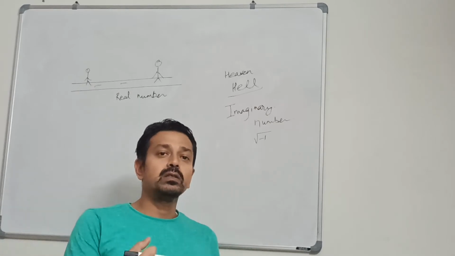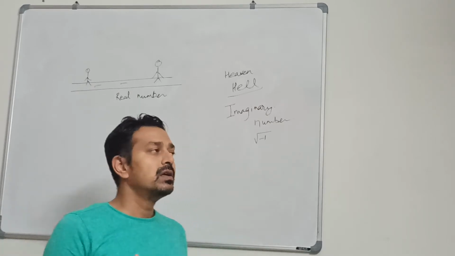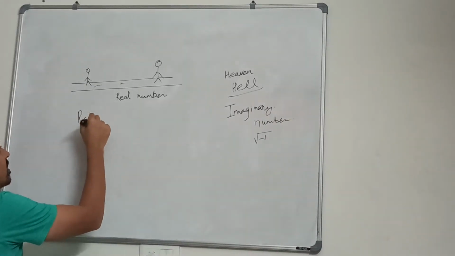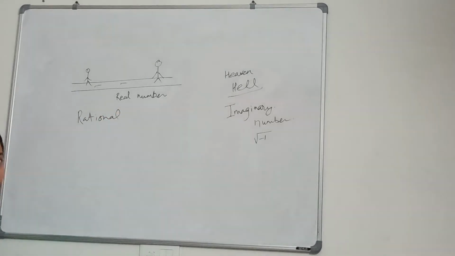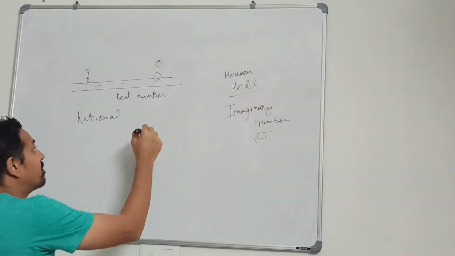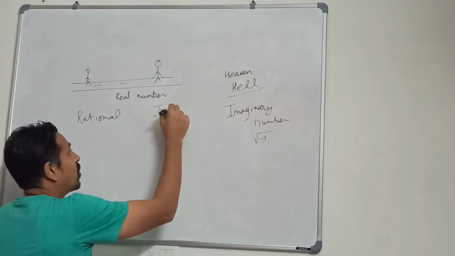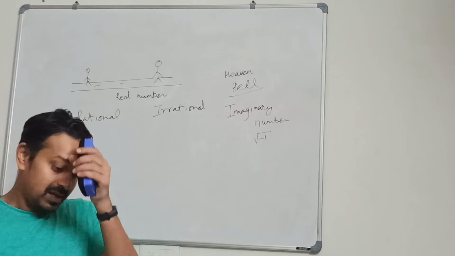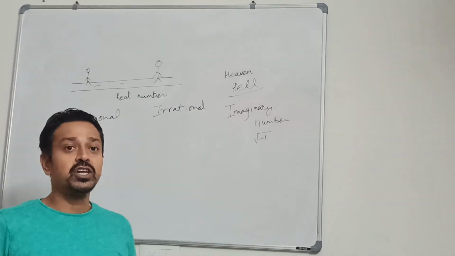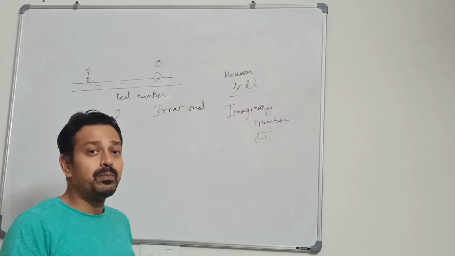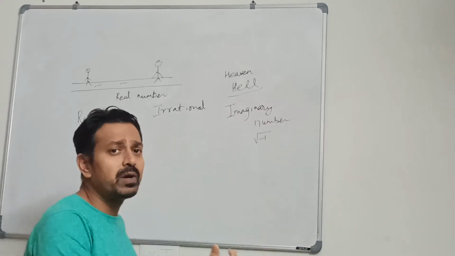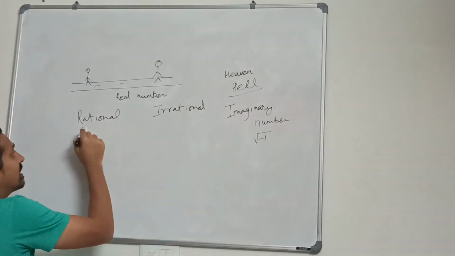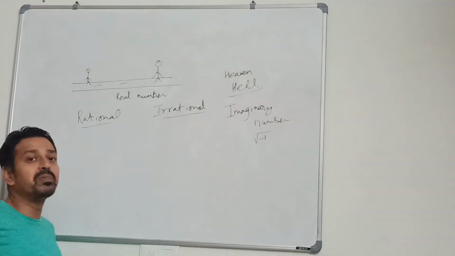Some people think rationally, with proper logic, and some people think or talk irrationally, without logic or any concept, and you cannot predict that behavior. So this is the analogy for rational number and irrational number.